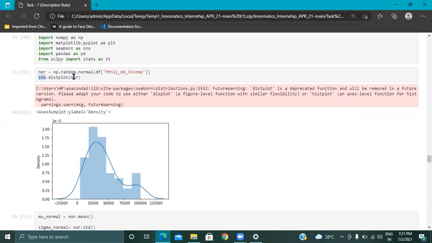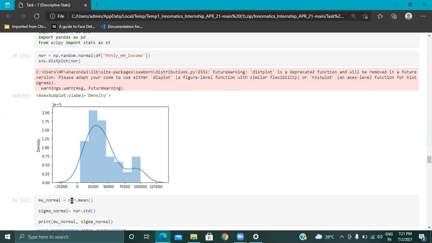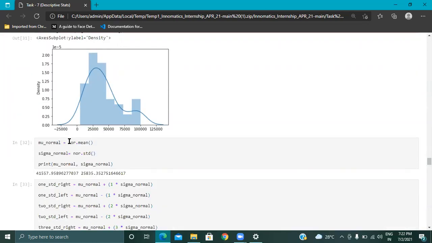The Seaborn library has different types of plots which help with normal distribution. We will use the dist plot. This is the command for the dist plot. So I have plotted this normal distribution. After that, I want to add the normal distribution mean. What is the mean? normal distribution dot mean.